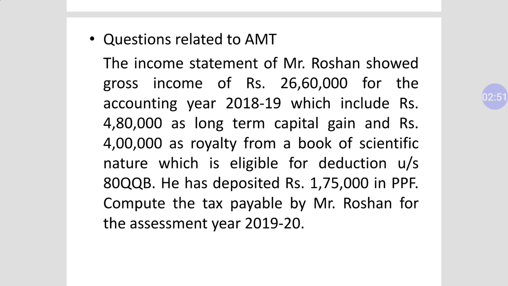So this 80QQB is related with the royalty. He has deposited rupees 1,75,000 in Public Provident Fund, PPF. Compute the tax payable by Mr. Roshan for the assessment year 19-20.